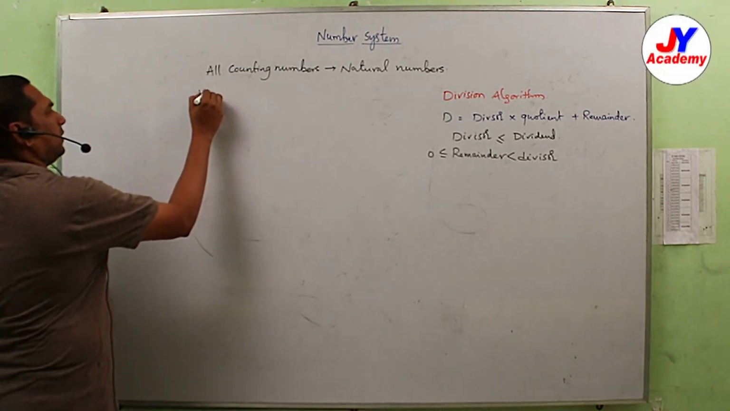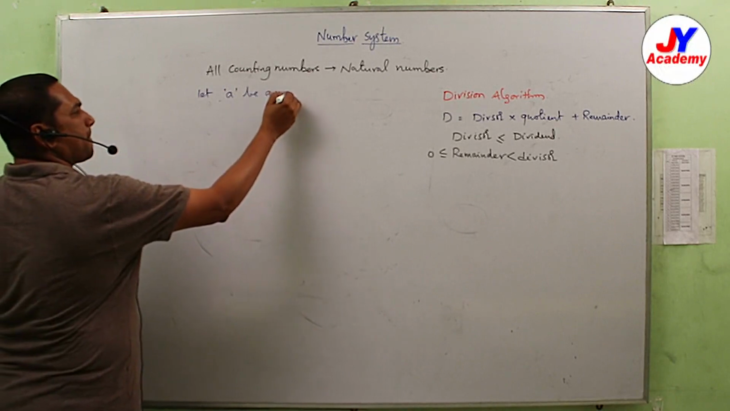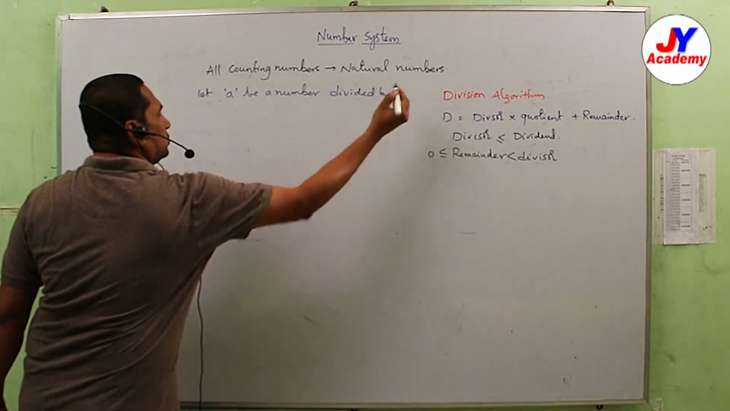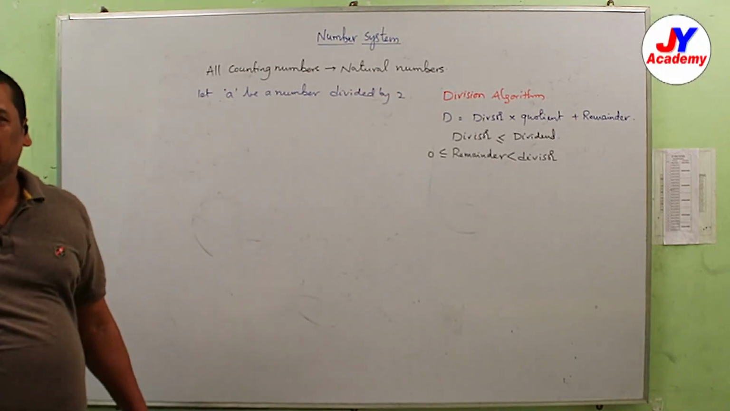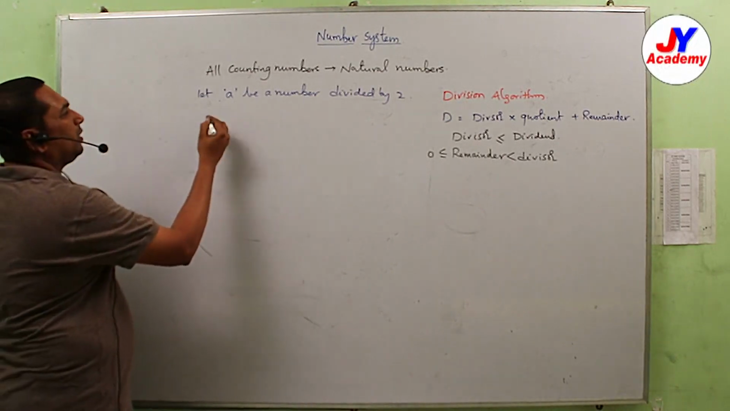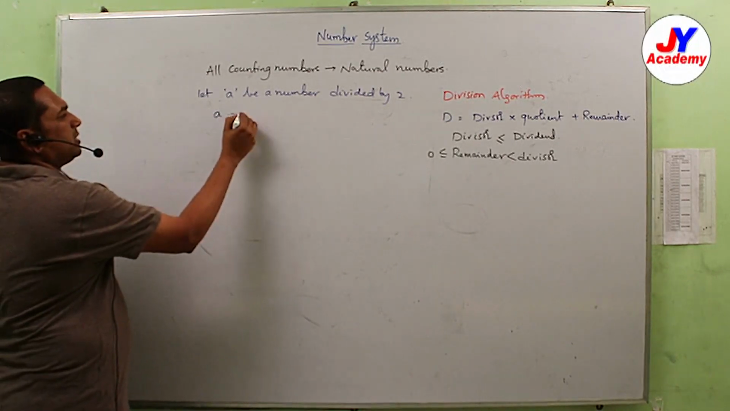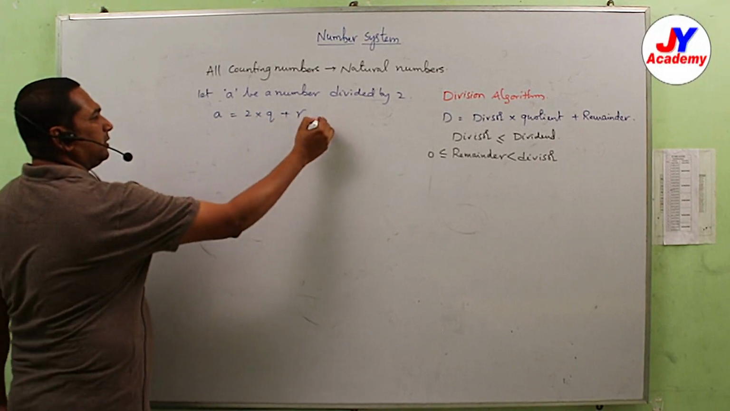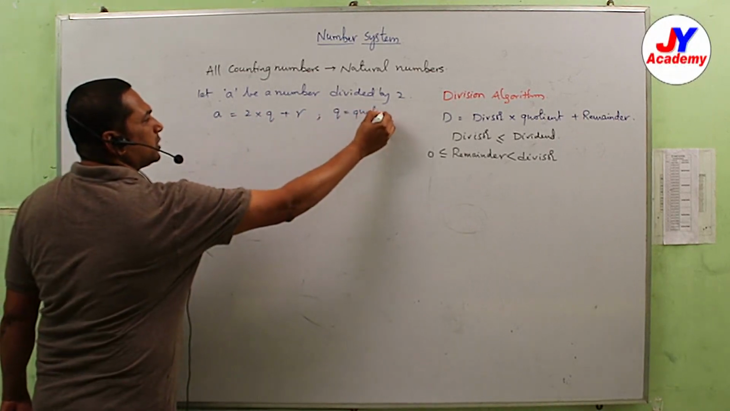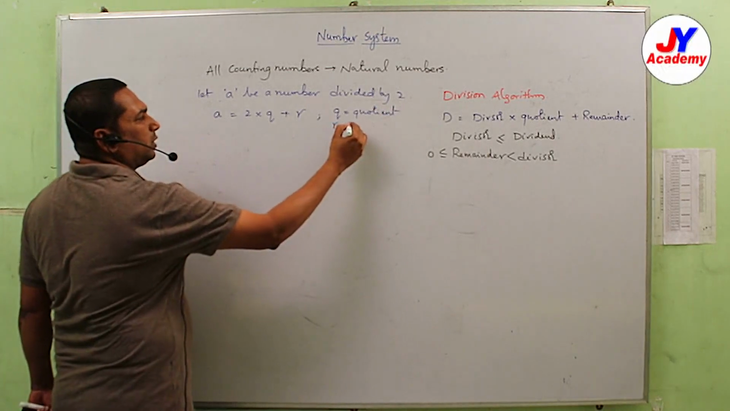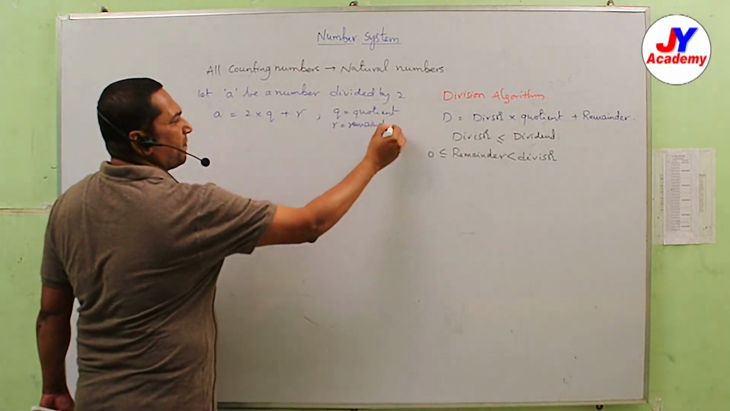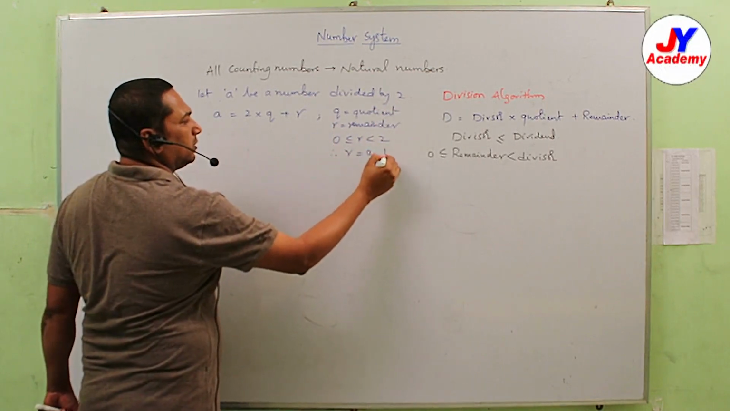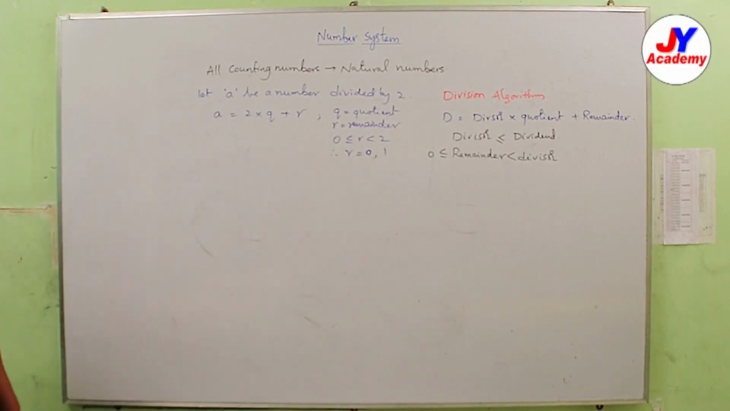Suppose let A be a number divided by 2. A is equal to 2 into Q plus R. Here Q is the quotient and R is the remainder. What is the remainder? Here it may be 0 or less than 2. Therefore R has either 0 or 1, two values.